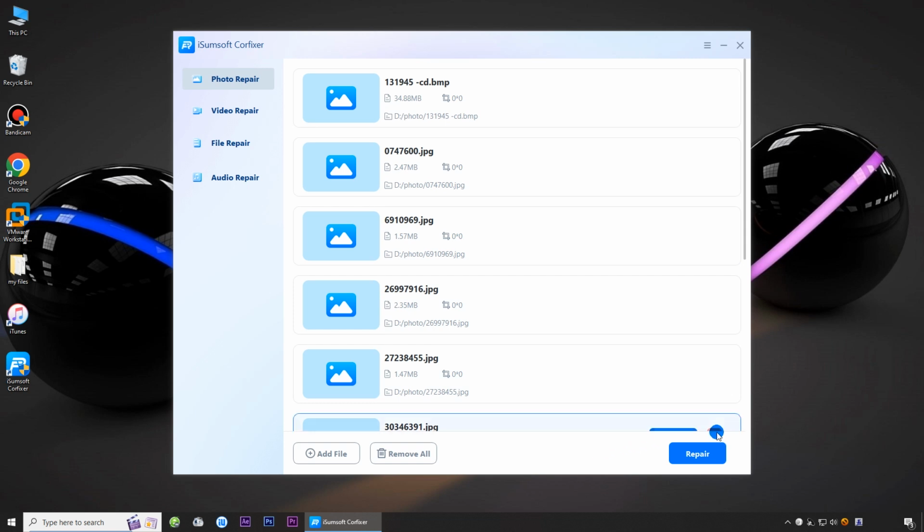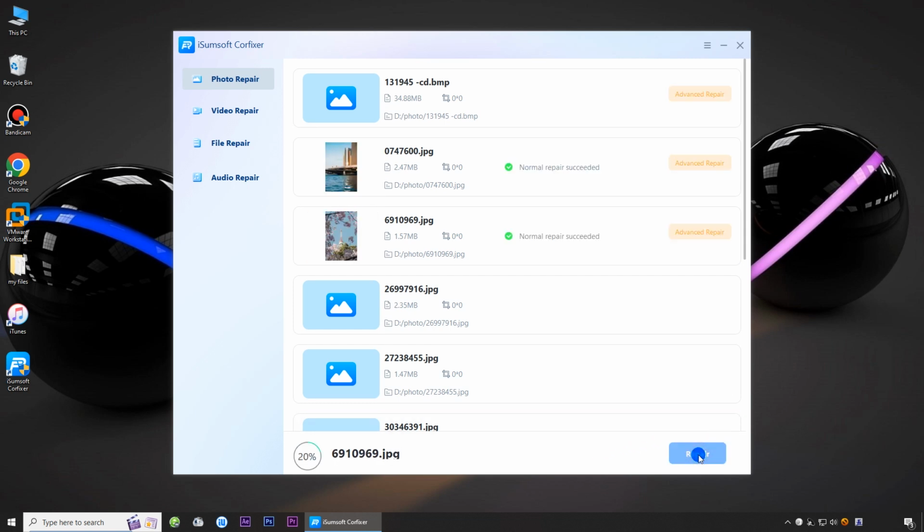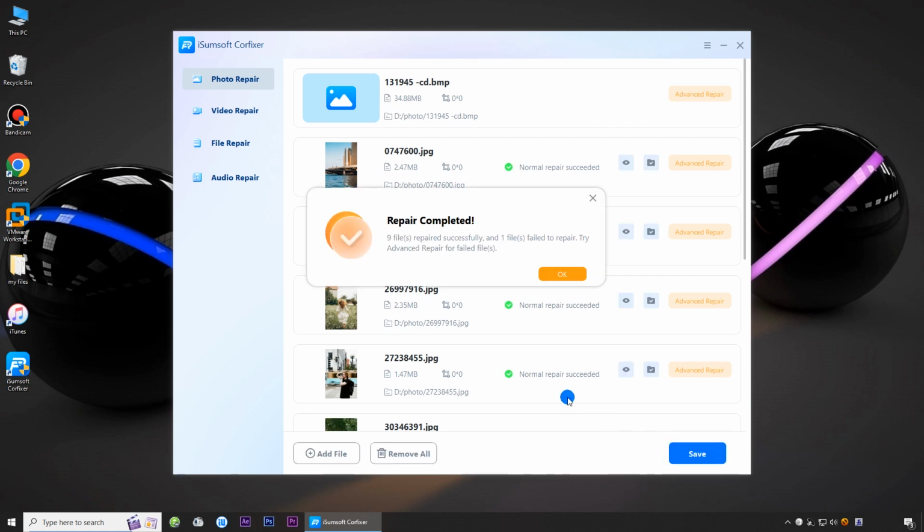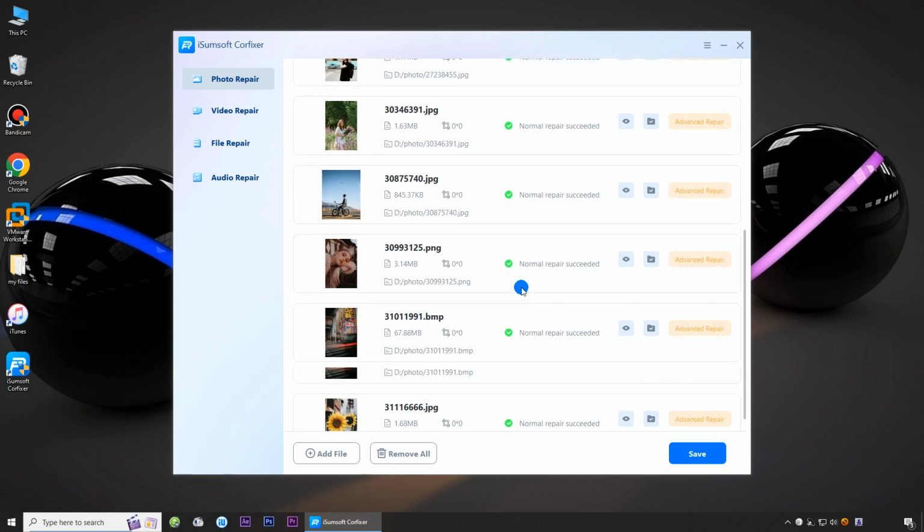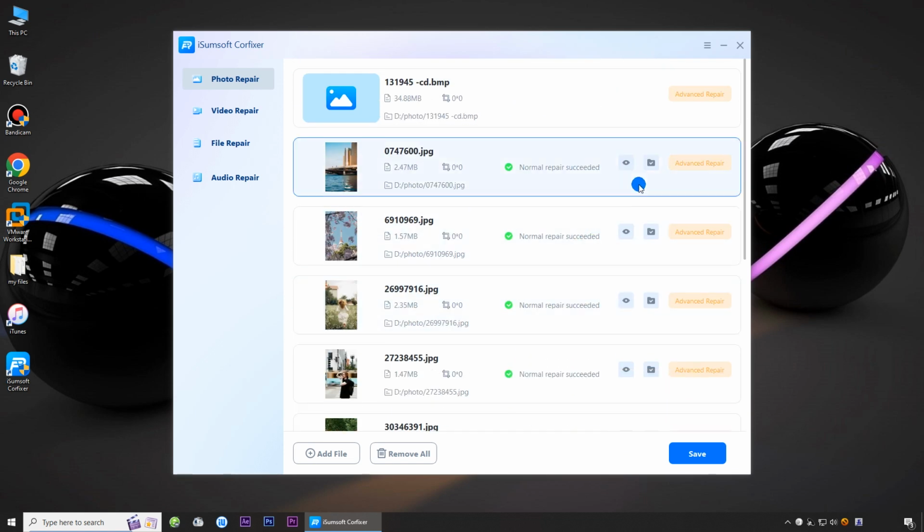Click the Repair button to start repairing these photos. The repair was successful. You can preview all the repaired photos on the software interface.